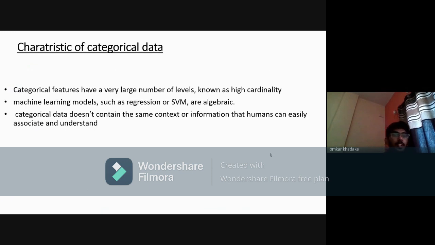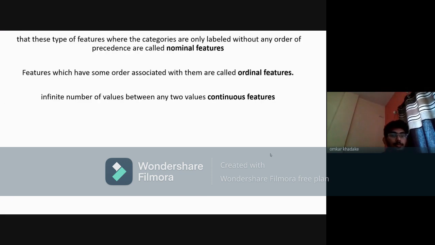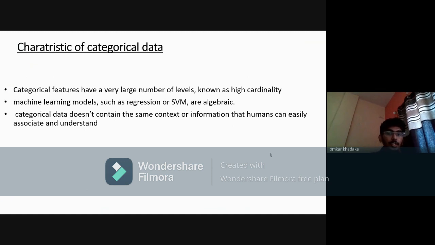Then we have characteristics of categorical data. First, a categorical feature can have a large number of labels, which is known as high cardinality, where most of the labels appear a relatively small number of times.